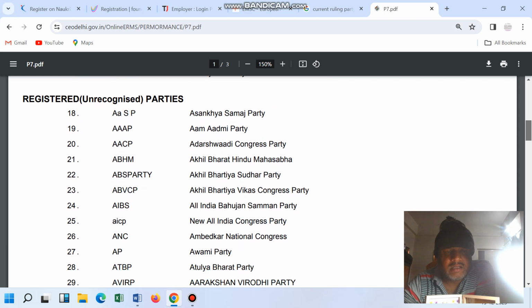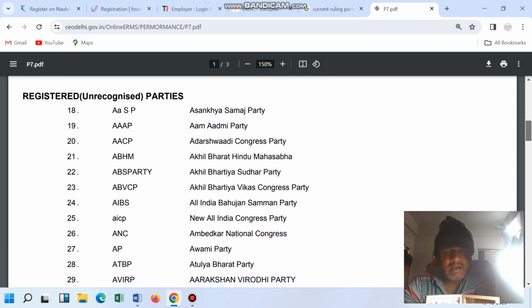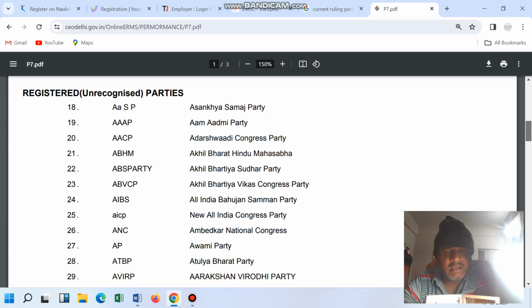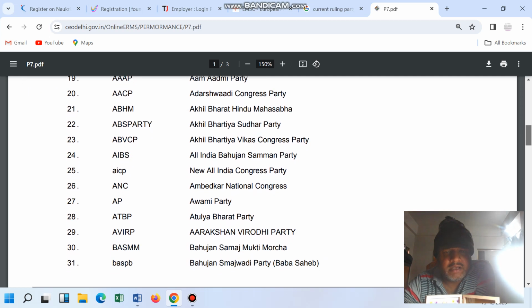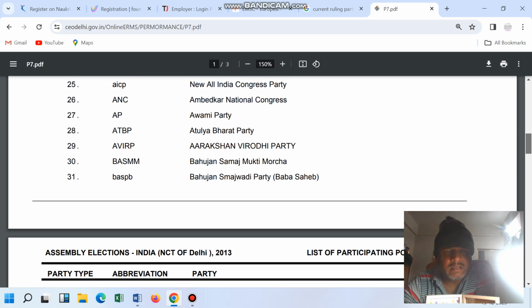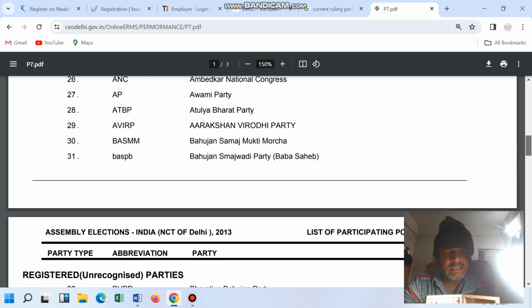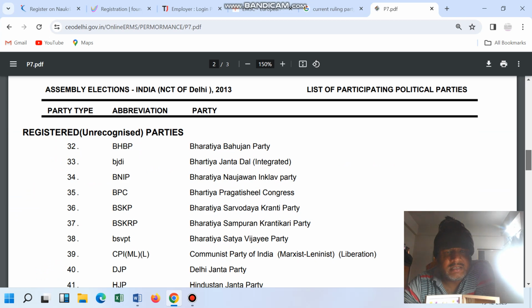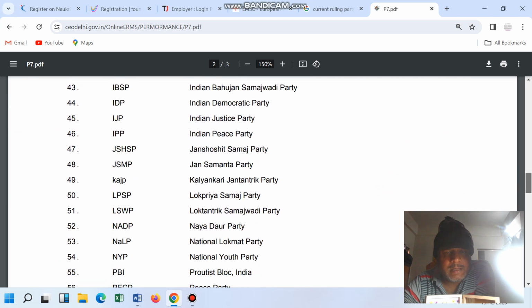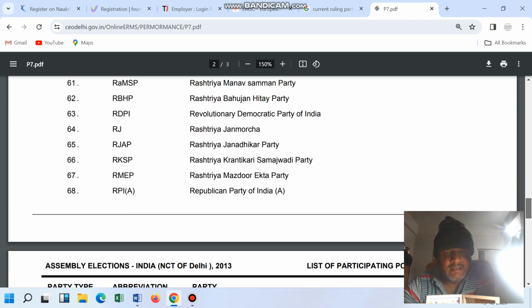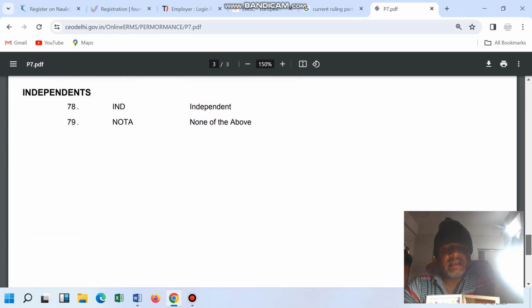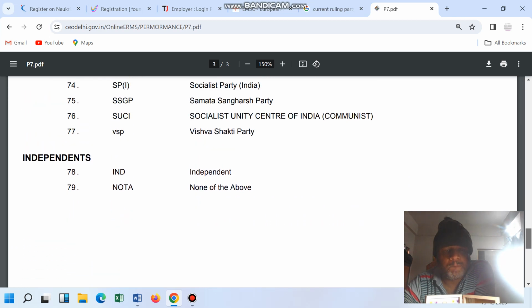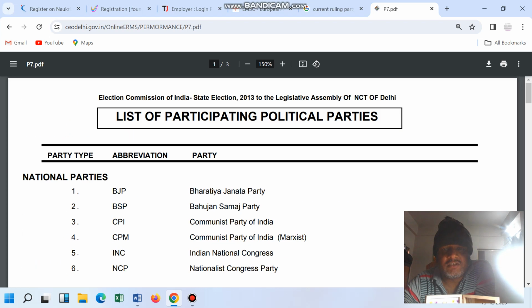CPI, then the Akhil Bharatiya Sudhar Party, Akhil Bharatiya Vikas Congress, New India Congress Party. See, how many parties are there? More than 79 parties are there. This is also clear.